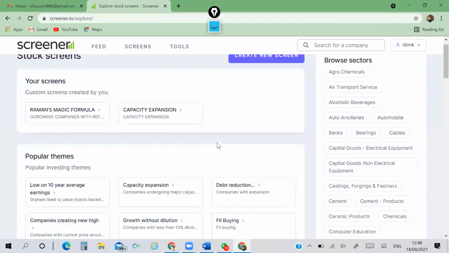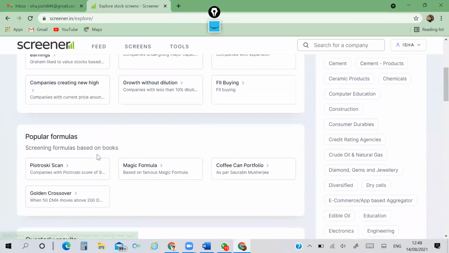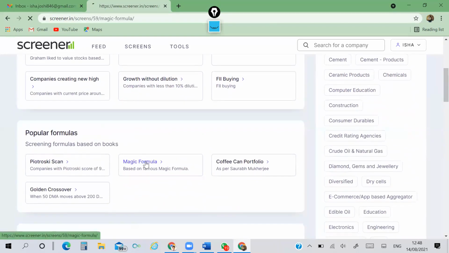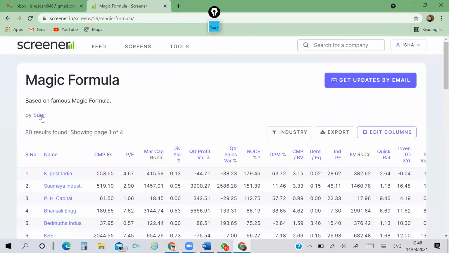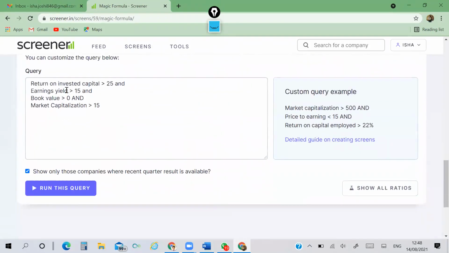Now here you can get the popular queries, popular formula, magic formula. After running this, you are getting 80 results, developed by someone. And what formula has he given?